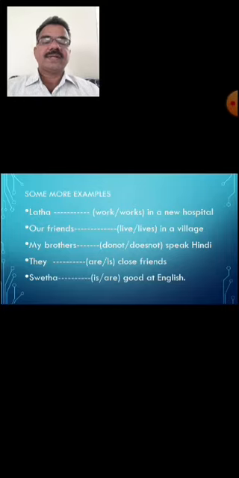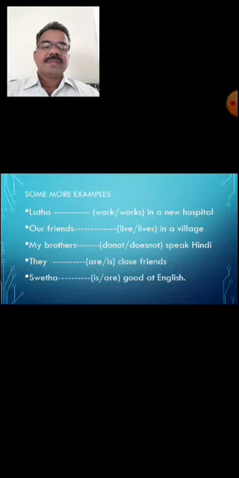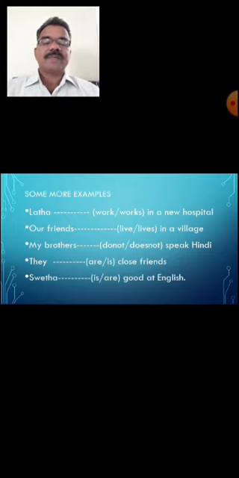expression, correct concord here. They dash classmates. They dash close friends. They are close friends, because they is a plural subject, so are is the correct verb form. What I said yesterday, verbs are of two kinds: auxiliary verbs and main verbs. Auxiliary verbs are be forms and have forms: is, am, are, was, were, have, has, had. These are all be forms and have forms. They are known as auxiliary verbs.